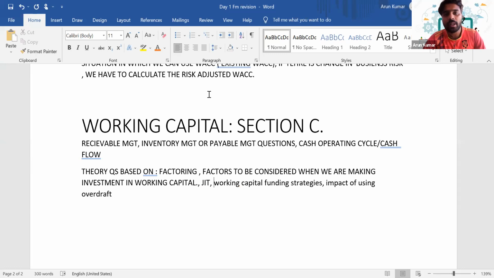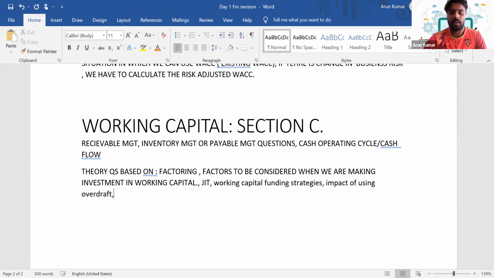Always you can expect a question from working capital in section C. Otherwise it will be MCQ. If it is getting tested in section C, it will include a numerical question. It will be like 60% calculation, another 40% theory. The 60% calculation might include the receivable management or inventory management type of question, and there will be some theory areas with regard to it as well.